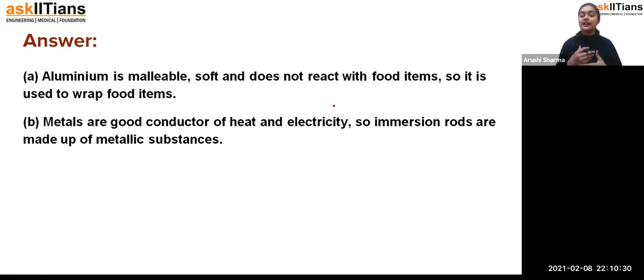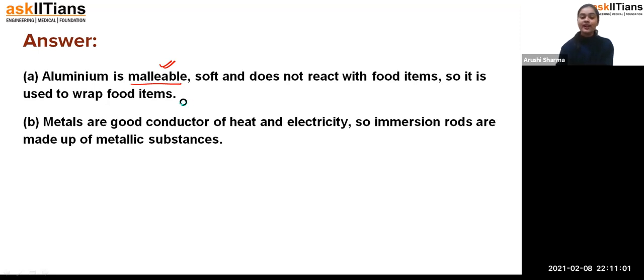So that's why we can use this metal for the wrapping of food, and it can also keep it fresh. Because the heat is not going to pass out of the aluminium foil, the food will remain fresh and somewhat warm also, so that you can eat it and have the same taste. Fine. So aluminium's property is malleability, that it can be converted into the form of a sheet. So that's why we use aluminium for the wrapping of food generally.